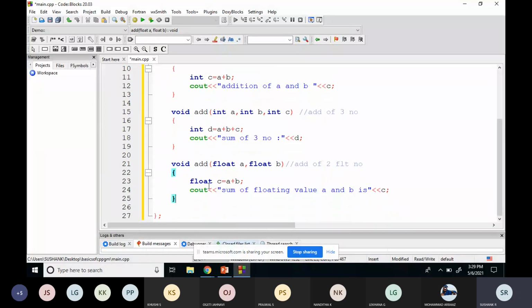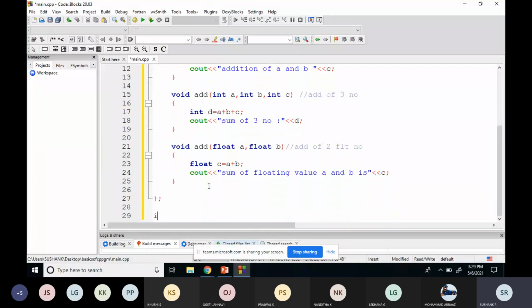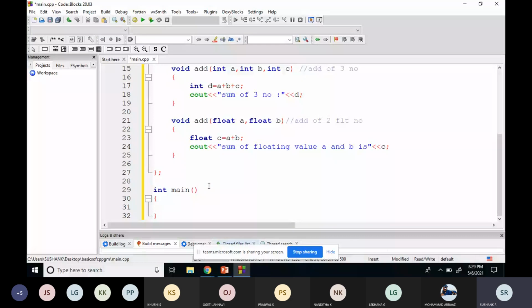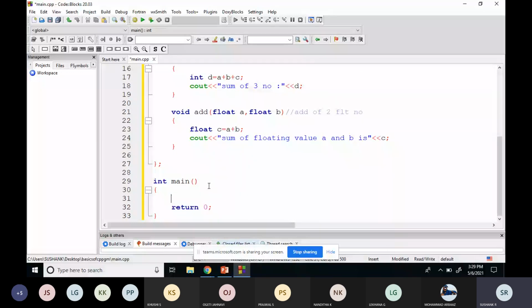So after this, the main function: integer main, then it should return some value. Now I'll create the object. What is the class name? The class name is demo. I'll create an object called db.